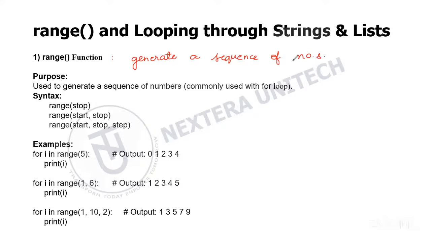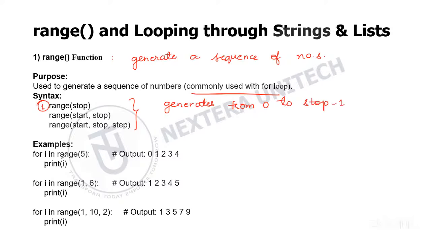So this range function is very commonly used in for loops. It has 3 syntaxes or 3 formats mainly. First, we have range of stop. This is the first one. This range of stop syntax will generate numbers from 0 to the stop value minus 1.